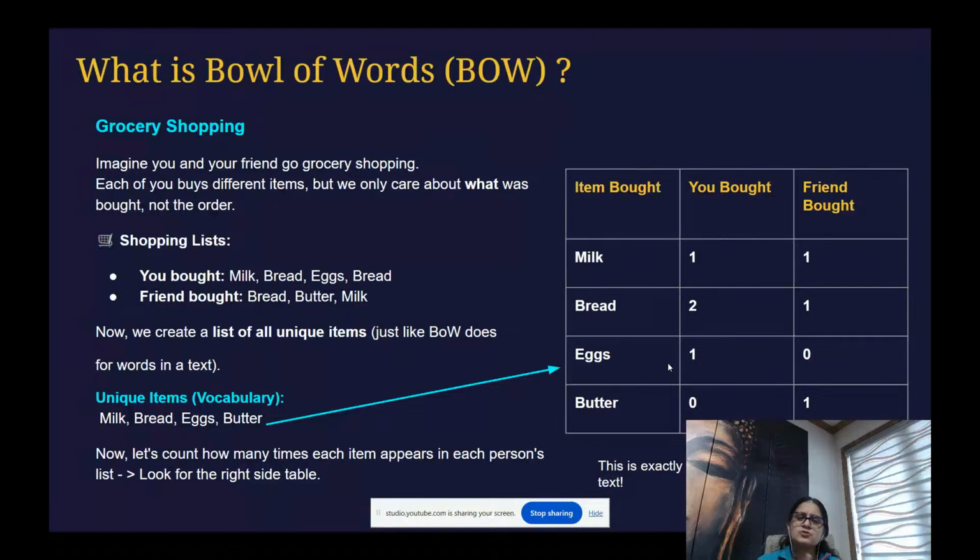Okay, so this is like real life, right? You are doing the counting of each and every item you bought and your friend bought. You are converting it into numbers. So technically this is called bag of words. This means in technical language, when we have a list or sentences like these, we convert it into the numeric data and then put it into the machine, so our machine can recognize it and then prepare your model.